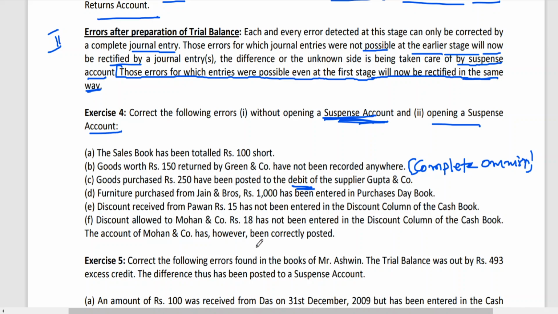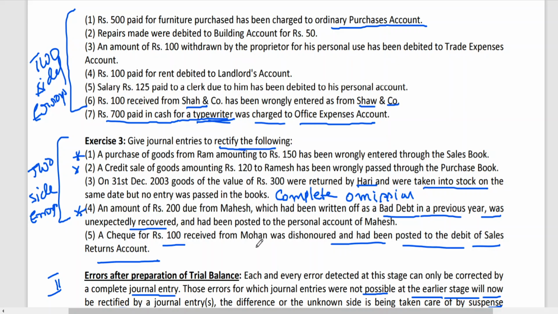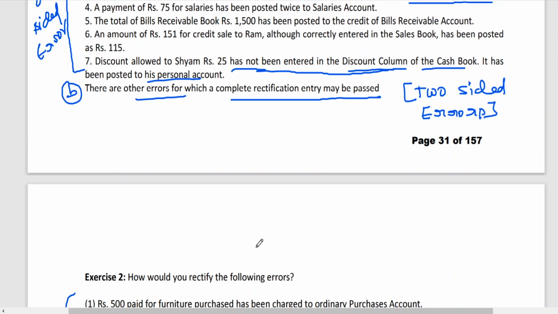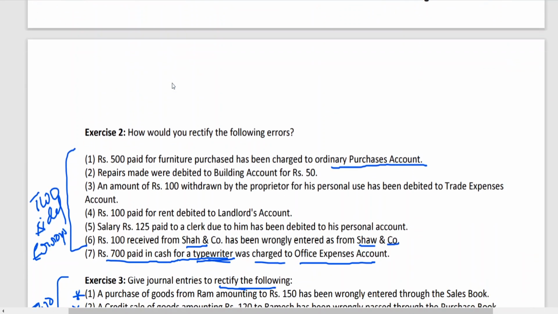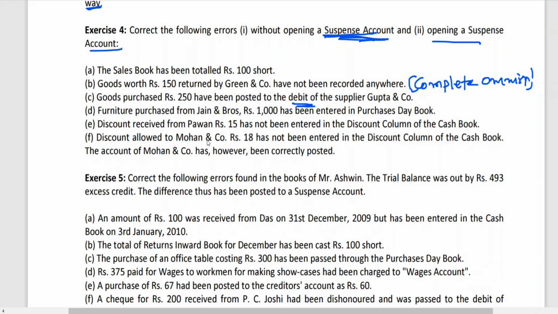If you see the previous problem, I think I remember this one: discount allowed to Sham has not been entered in the discount column, but it has been posted to the personal account. You can compare this. Of course, that is discount allowed, and this is discount received, but posted to the personal account. But if you see here, you don't have such information. Discount received from Pawan has not been entered in the discount column of the cash book, which means it's a total omission.